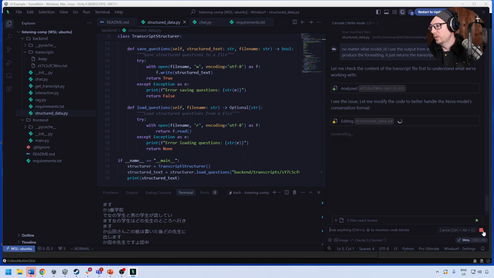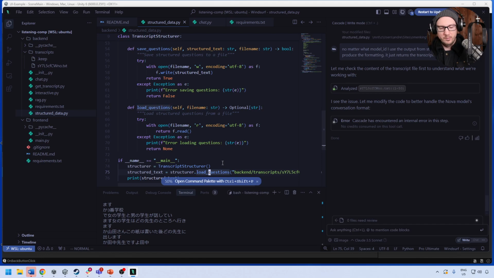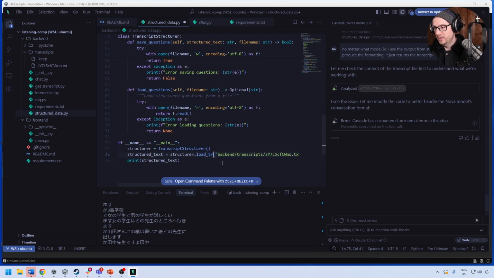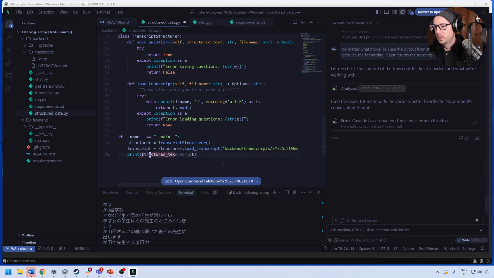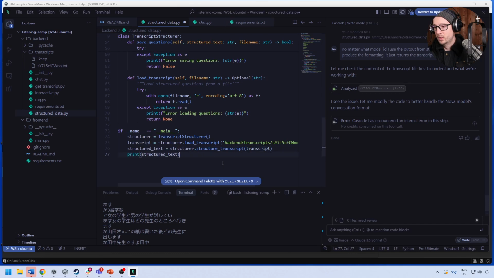Oh, you know what it is? It's loading the questions here. Hold on. We have load questions. So I would say load transcript actually instead. It actually makes sense what it's doing. Yeah, we'll change that out. And so here, this is fine. This is just the transcript. And then what we actually want to do is say structure transcript, and we'll print it out.